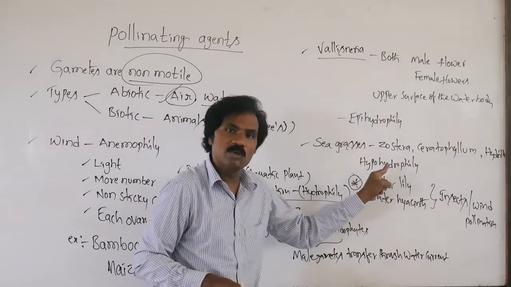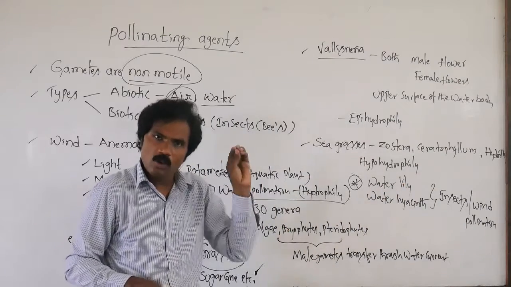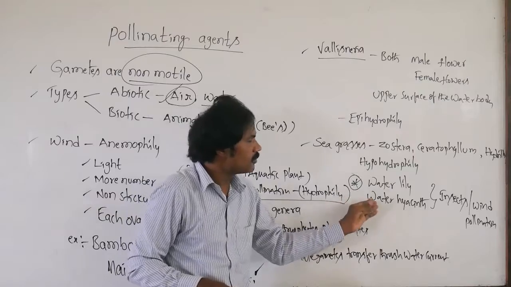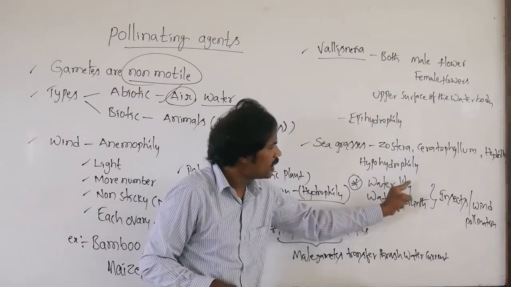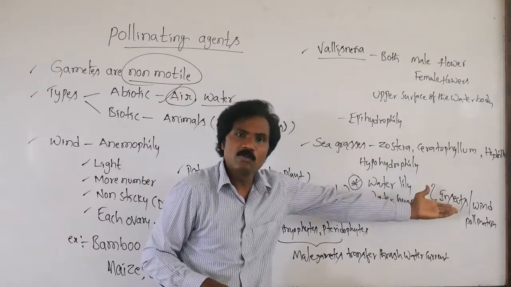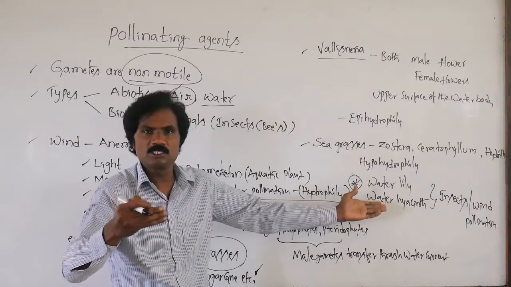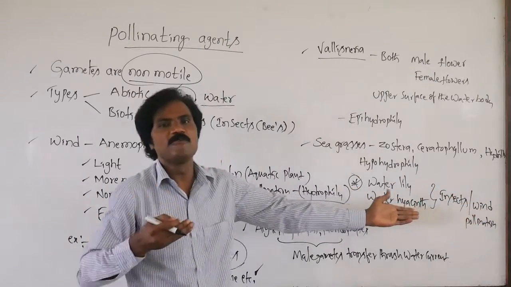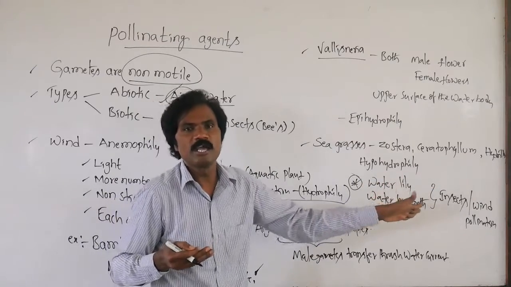Especially water lily as well as water hyacinth, both are aquatic plants, but they are not involved in hydrophily. It involves either entomophily, pollination by insects, or wind pollination, which we call anemophily. Any one among these must take place.